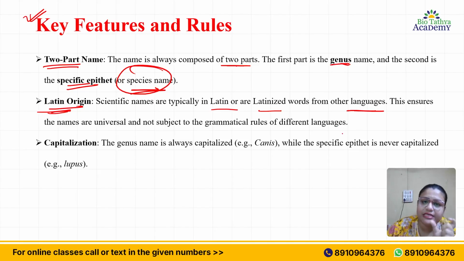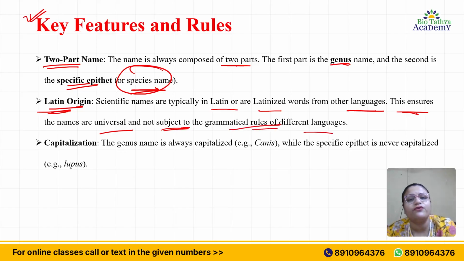The language is basically Latin. This ensures the names are universal and not subject to the grammatical rules of different languages. Different languages have different grammatical rules, but Latin is a dead language, which will not change now.